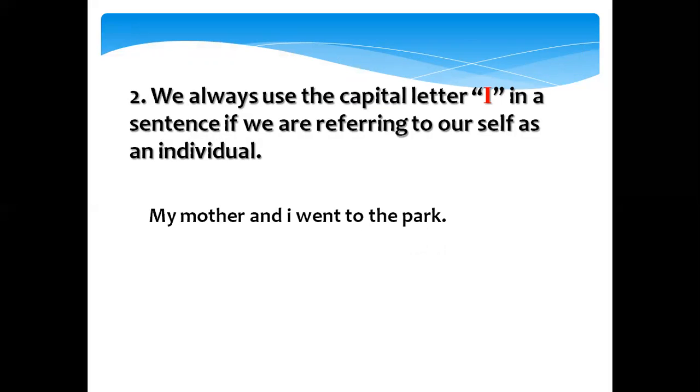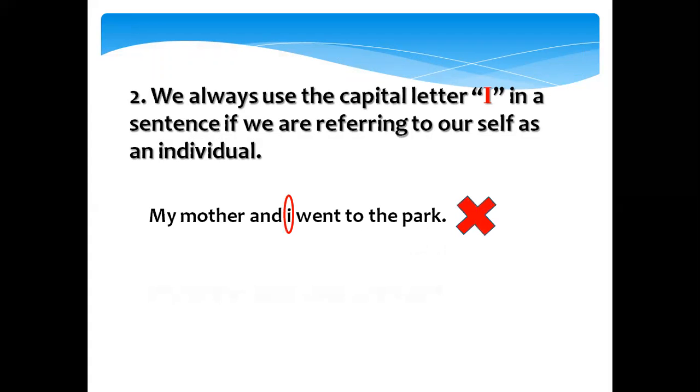My mother and I went to the park. Boys, look at this sentence. My, the M is capital, so it is correct. Mother and I, the I is small, went to the park, and here I is in the middle of the sentence.